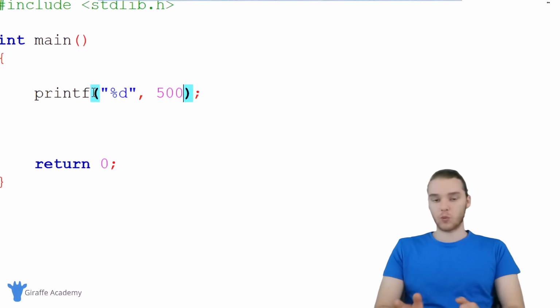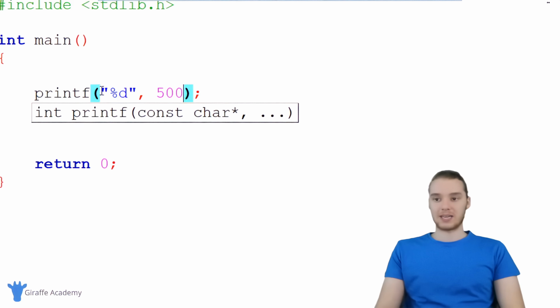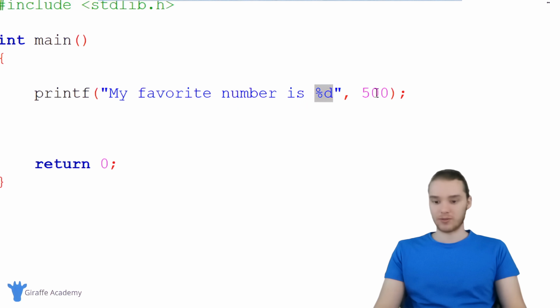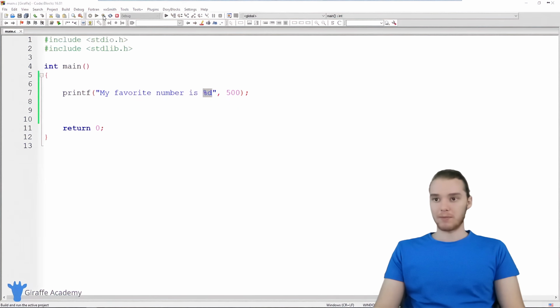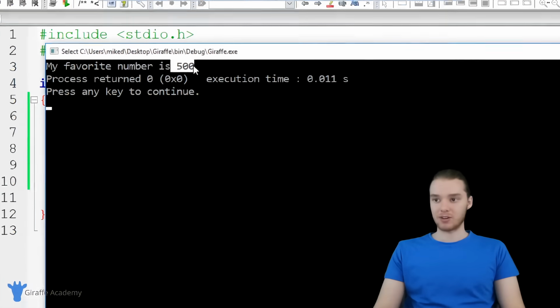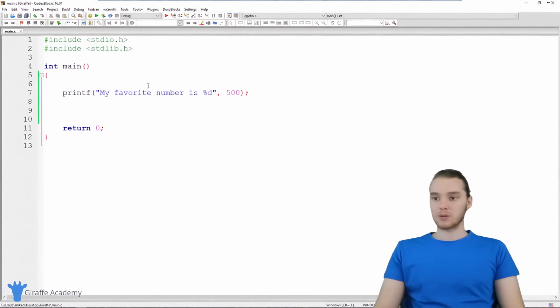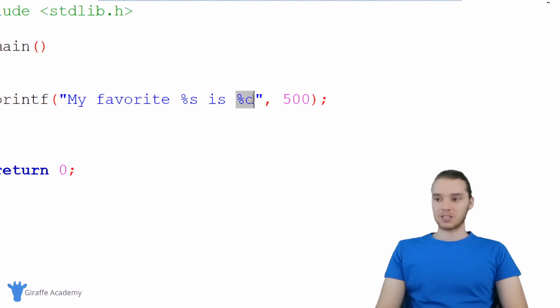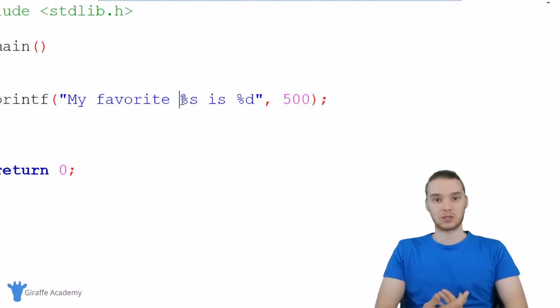And this is cool because we can interweave these different types of data with text. So I could say like my favorite number is %d, and this acts as a placeholder for this number over here. So when I run my program, now it says my favorite number is 500. And that's really cool. We can also use multiple format specifiers. So in addition to just using this %d, I could also specify another one. So over here, I could say %s, and you'll notice that this is structured similarly to %d. %s is basically gonna allow us to include some text. So I can include some more text just like this.